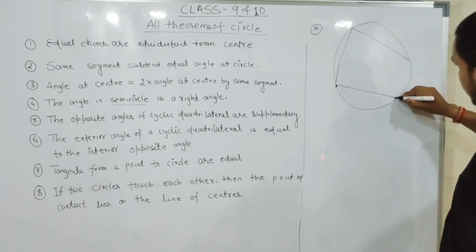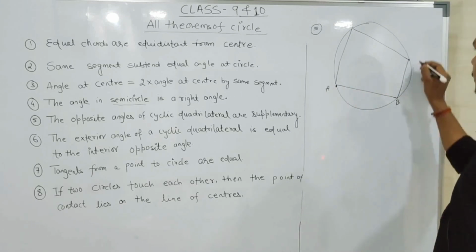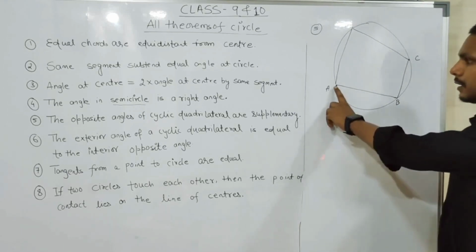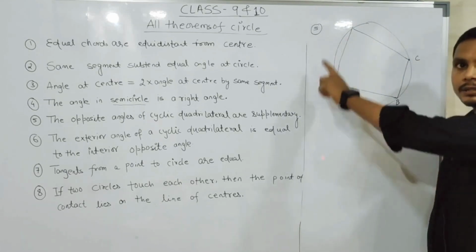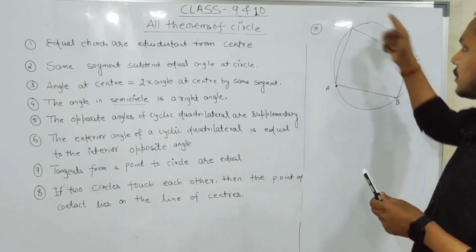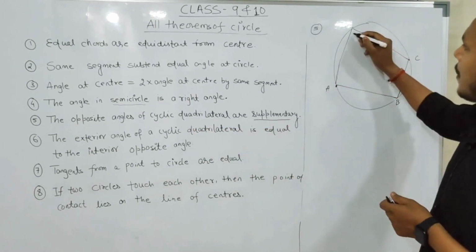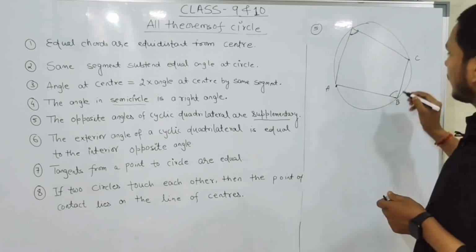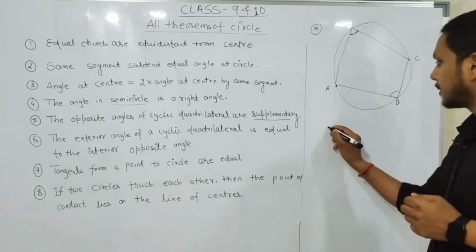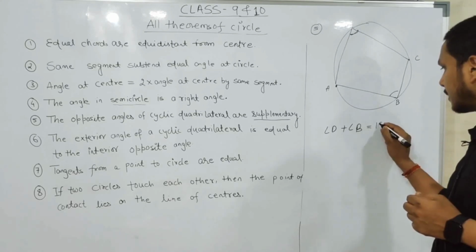Normal. And here, what is a quadrilateral? Which has 4 sides. So here A, B, C, D. Okay. And you can see all 4 points, meaning the 4 vertices of the quadrilateral, lie on the circumference of a circle. So by this statement he says that the opposite angles, angle plus angle, will have what value? 180. It's equal to 180 degrees. Means simply that angle D plus angle B equals 180 degrees.